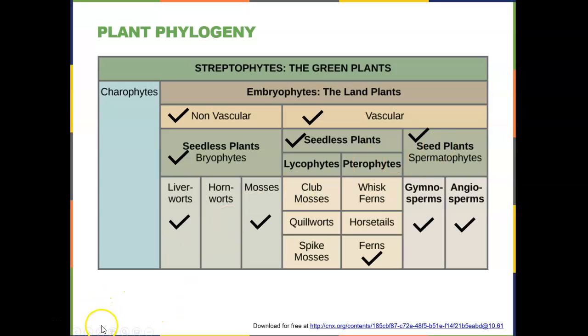And then if we go down and look at what particular examples you need to know from each group, I would like you to know about the liverworts and the mosses, which are two examples of seedless non-vascular plants. For the seedless vascular plants, I'd like you to know about ferns. These are some others, but just details about the ferns. And then for the seeded plants, we're going to look at the gymnosperms and the angiosperms.